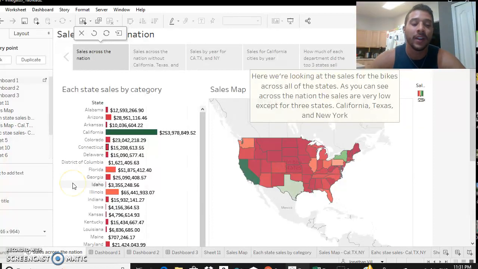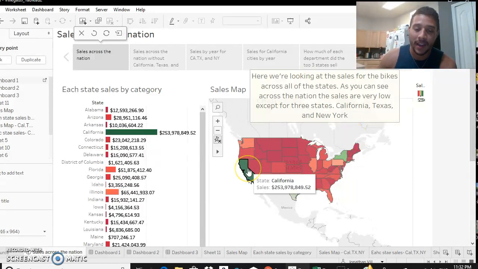So first we start off with the data that we were given. It seemed that it was a data representation of these bikes that were being sold across the country from a specific manufacturer. And we had our road bikes, our mountain bikes, and then the other bikes. So at first, I wanted to represent the data in a way that is visually appealing, so that we can see all the data across the nation. So we can see how I set it up to where we can see the bikes that were sold.